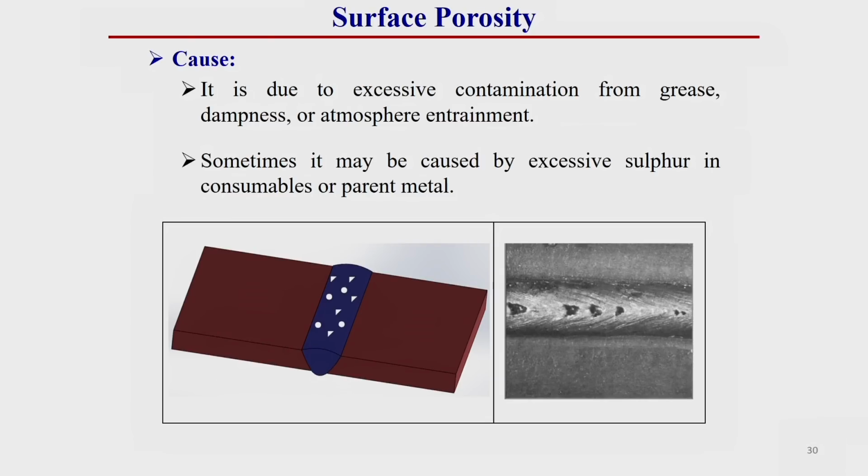Then surface porosity is due to excessive contamination from grease, dampness or atmospheric entrainment. Sometimes it may be caused by excessive sulfur presence in the consumable or parent material. So, due to the excessive sulfur content in the parent material or weld material, these types of defect can occur. You see, it is exposed over the surface of the weldment itself. This is called surface porosity. This occurs due to gas entrapment, so due to the high sulfur content, this may occur.